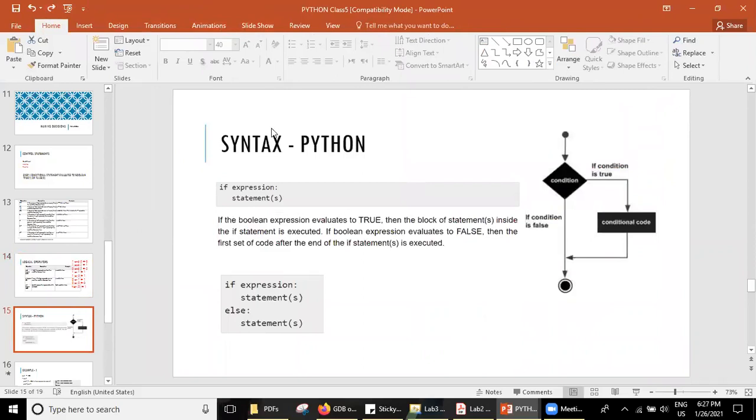So we'll show you the syntax, how we write if conditions. First we use if, and then we use some expression, X is greater than 0 or X is less than 0, this kind of expression, and then we'll write the statements. I am showing it in the form of a flow chart here. If it's true, then some statements have to be executed, and if it's false, it has to end, or we will have some other kind of statements that have to be executed.